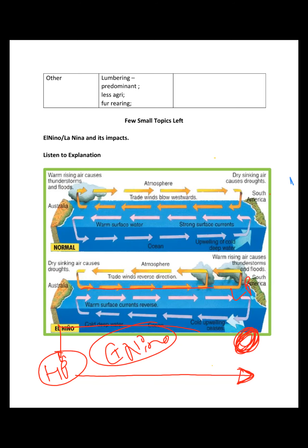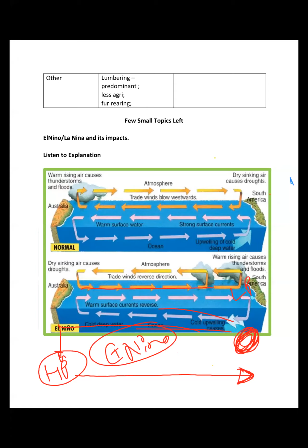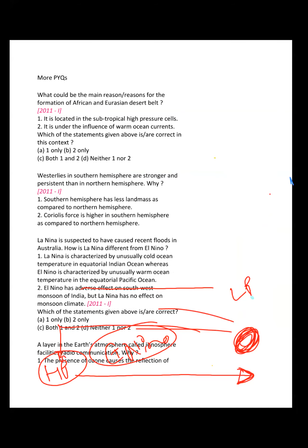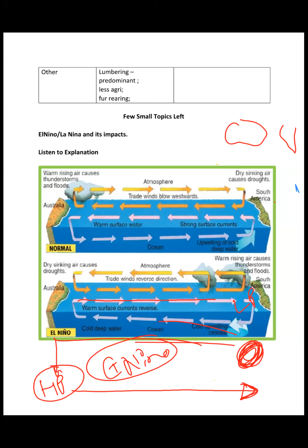Now we'll be discussing the impact on Indian monsoon, right? I told you that in normal conditions, if this is Australia, this is South America, let's say this is India, and this is Africa, right?